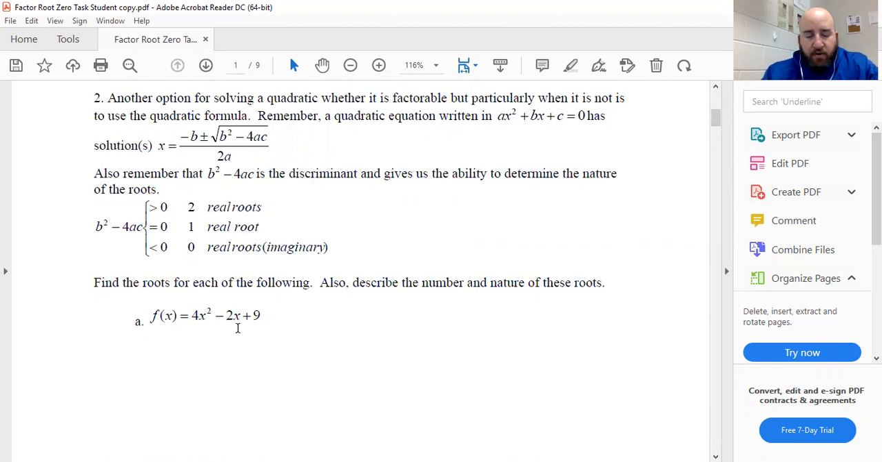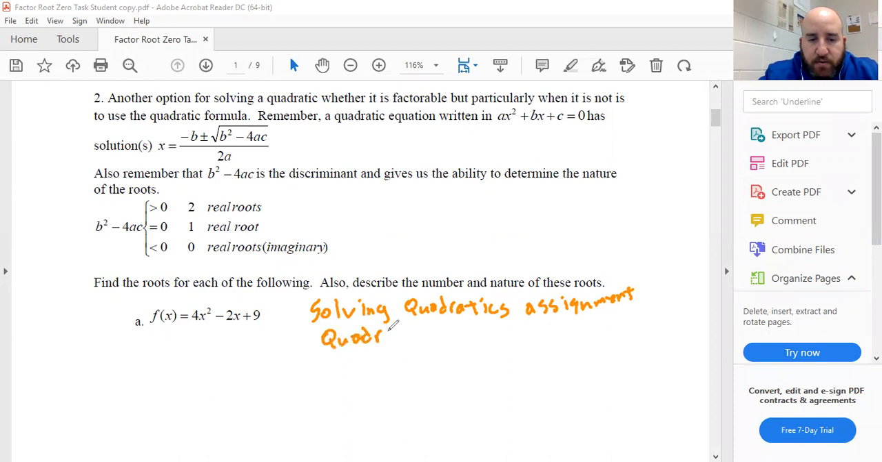If you don't remember how, I will write this. So maybe if you're following along, you can write it next to it. If you don't remember how to do the quadratic formula, go into the solving quadratics assignment in Canvas and click on the quadratic formula video. So that should help you do the quadratic formula for here.